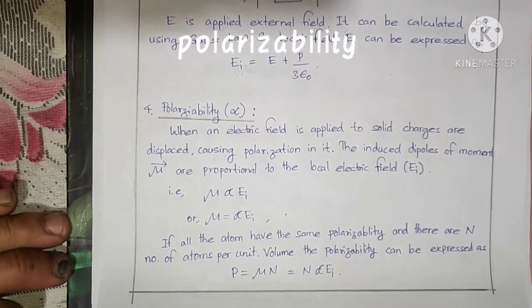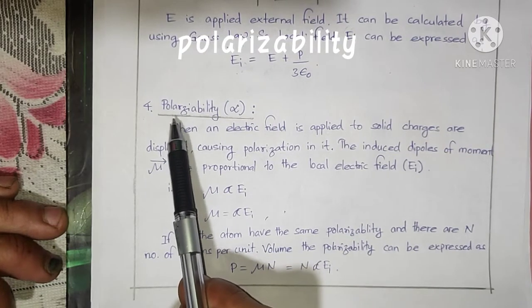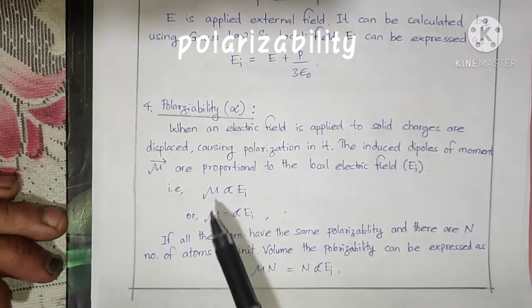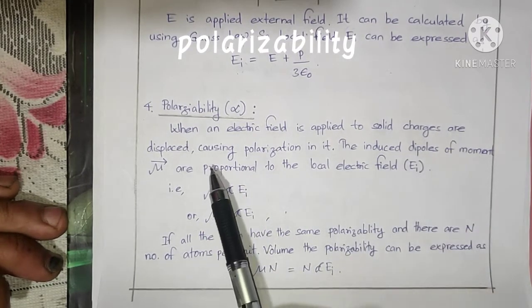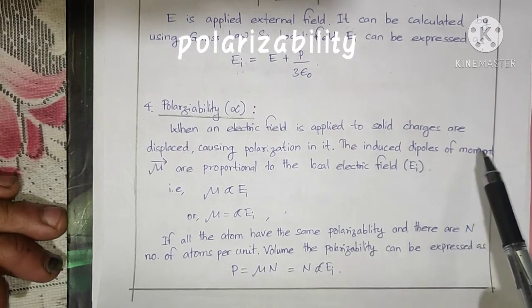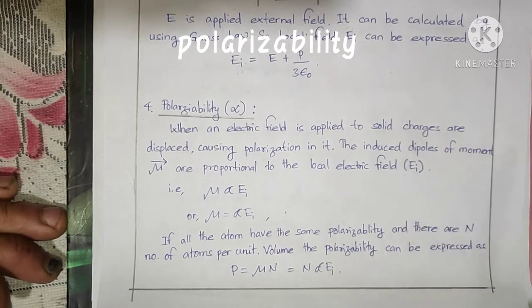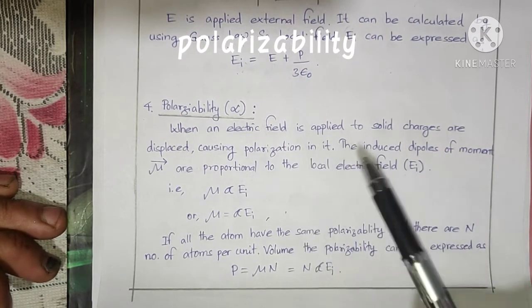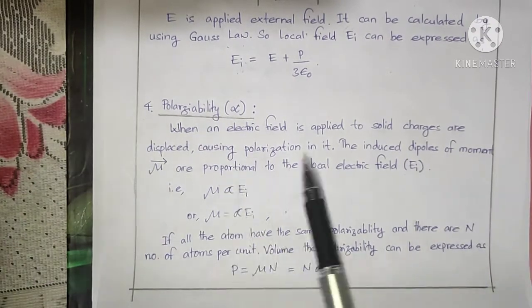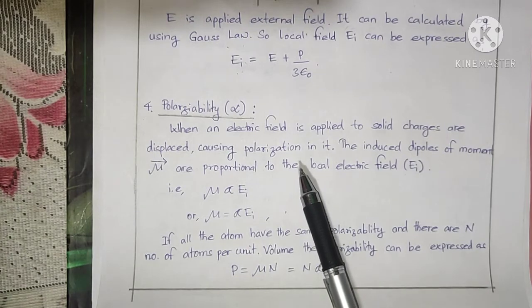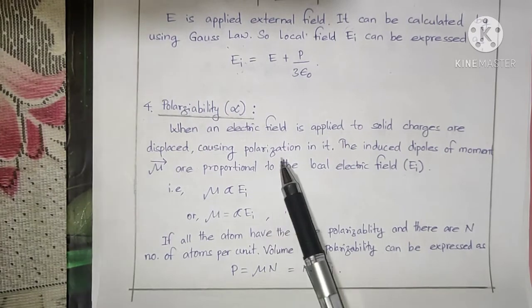In the next part, there is one last basic definition for the derivation, which is called polarizability, denoted by alpha. When an electric field is applied to a solid, charges are displaced, causing polarization in it. Polarization is a process of producing electric dipoles, right?